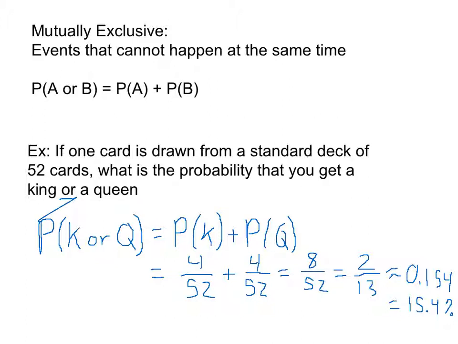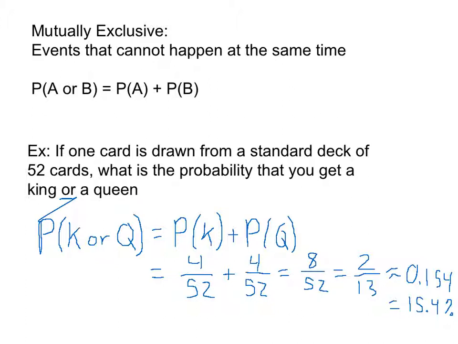Now if we drew more than one card, it is possible for me to get a king and a queen, but again, that changes the word. It would no longer be "or," it would be "and," and then we have to look at a different video to explain that. Here it's "or" though, and it's not possible to only draw one card and get a king and a queen. That one card has to either be a king or a queen or something else, but it cannot be both. So we call this an example of mutually exclusive probability.